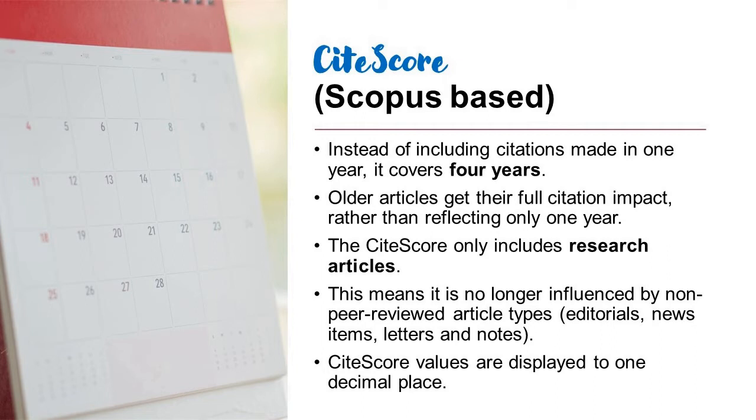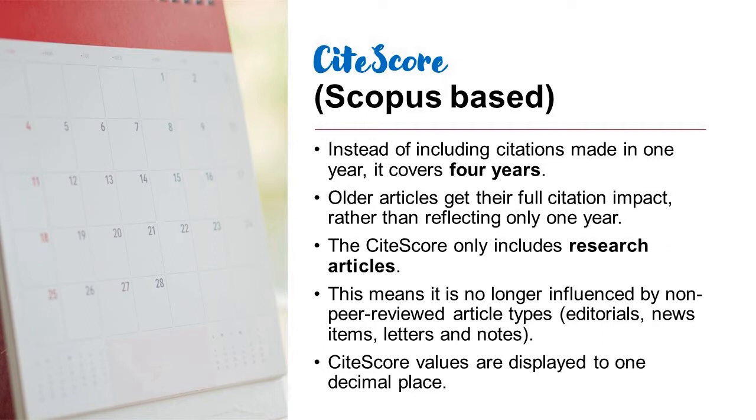CiteScore is allotted by Elsevier, and it is calculated based on Scopus indexed journals. Instead of including citations made in 1 year, it covers 4 years. Now CiteScore considers the citations generated during the last 4 years to the articles published during the last 4 years. So older articles get their full citation impact. Otherwise, in impact factor, only 2 years of citations are calculated.